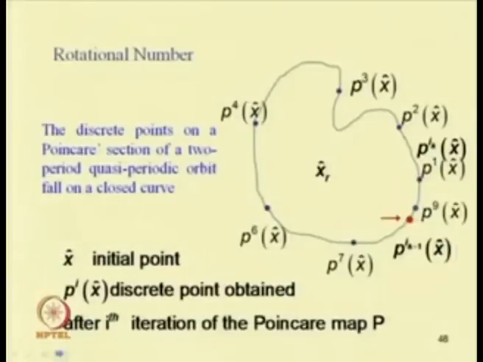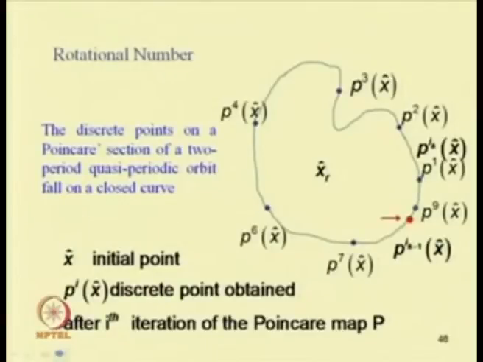We already know that the Poincare section of a quasi periodic response is a closed loop. Associated with this quasi periodic response, there is a number known as the rotational number. When we plot this Poincare section, let us start with P 1, at a point x. So, we have started at this point.